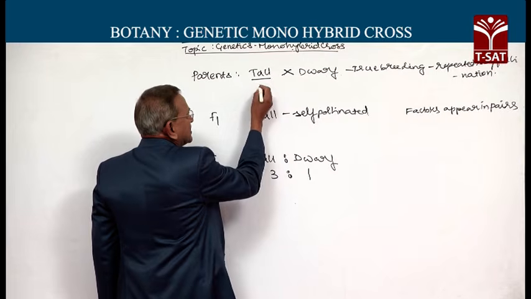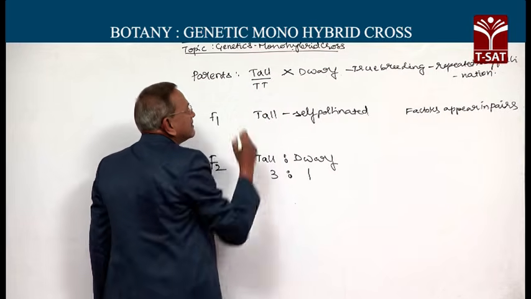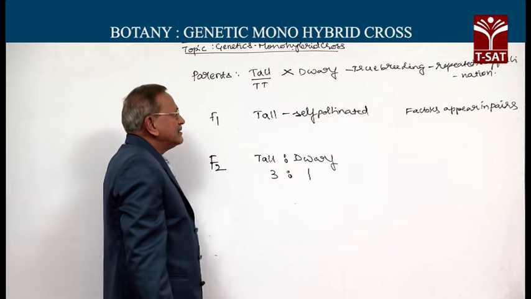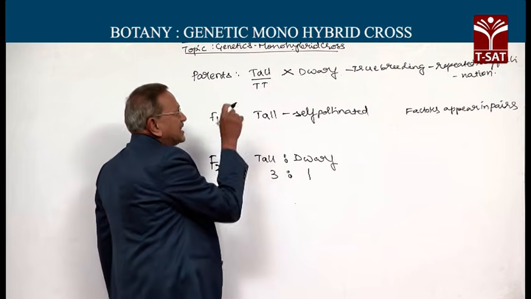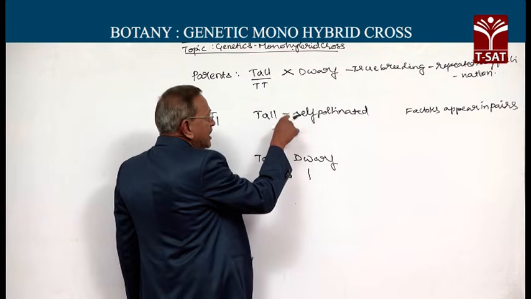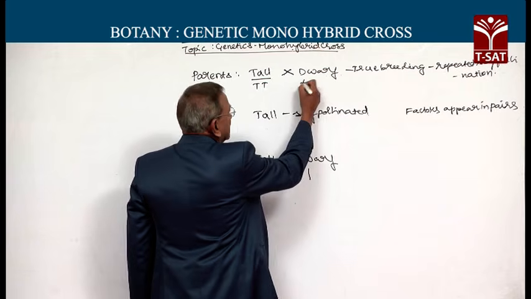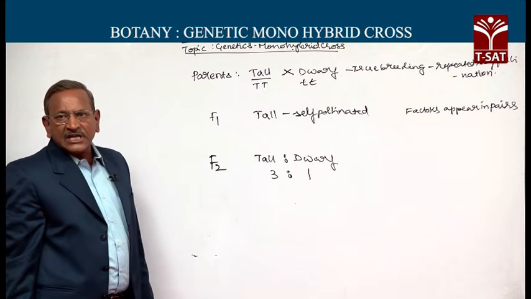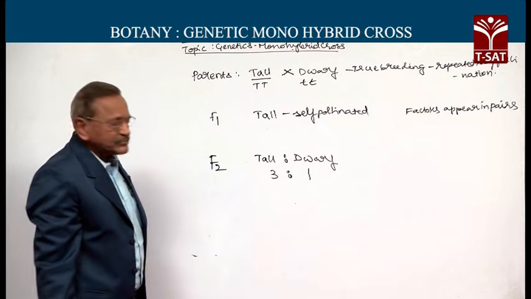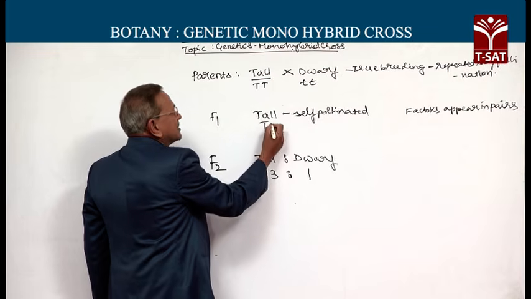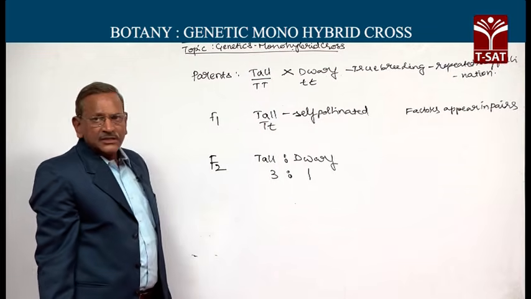To express that, we use capital T for the dominant character. The character that appears in the hybrid is the dominant character. The character that did not appear in the hybrid condition is the recessive character. This is represented by small t. Because both factors are there in the hybrid, it must be capital T and small t.